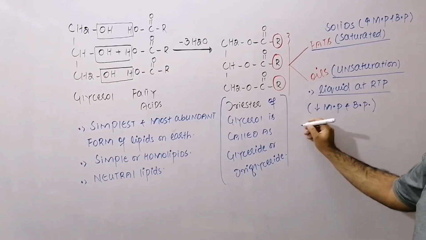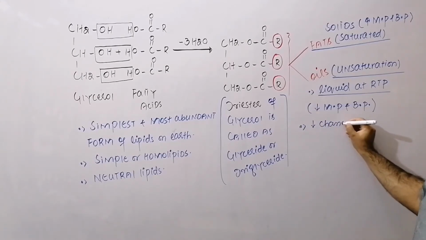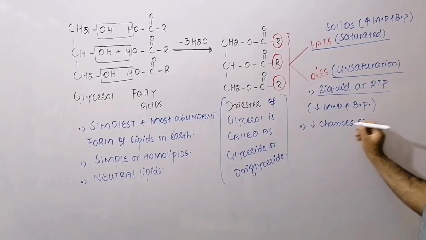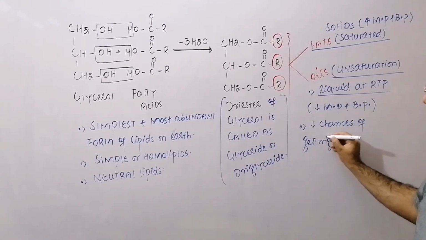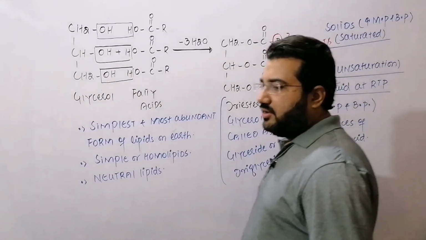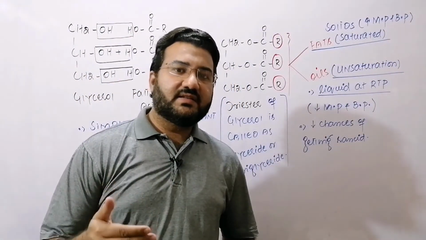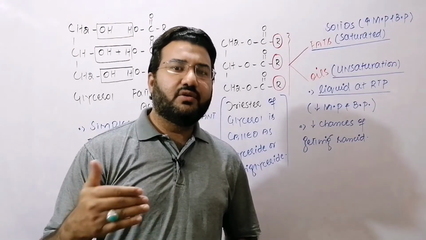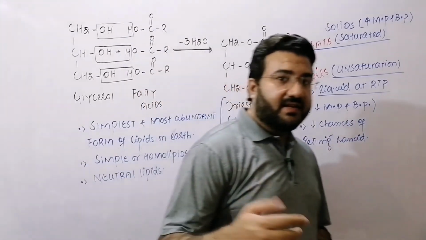Now, oils have lesser chances of getting rancid or spoiled. So oils are not easily spoiled, or they do not easily get rancid, but the chances of fats to get rancid or to get spoiled, that are much greater. So that is the next difference.